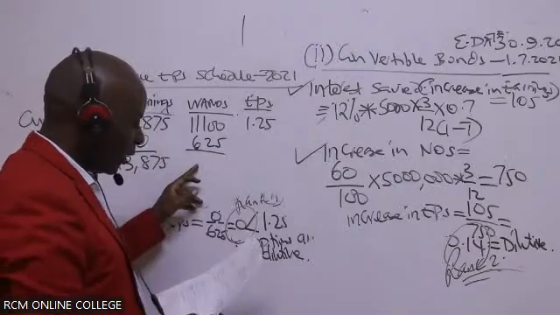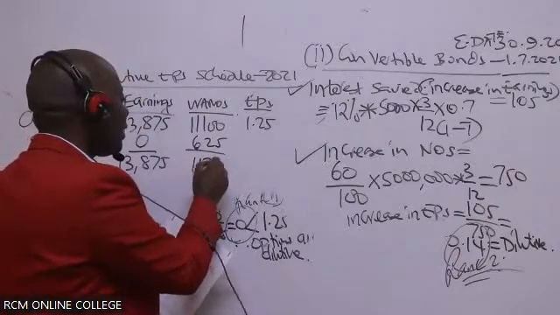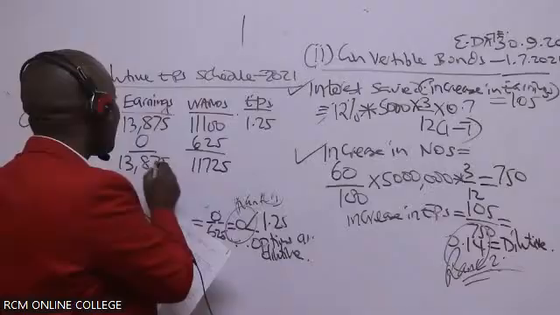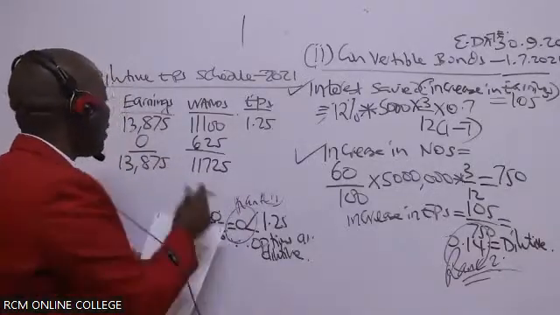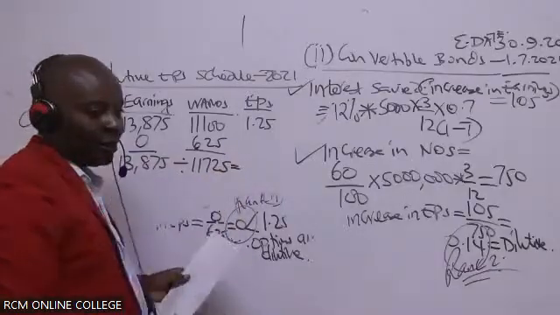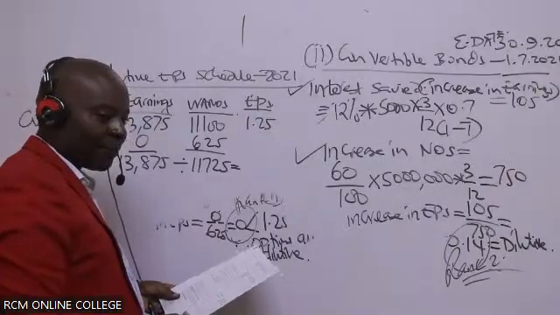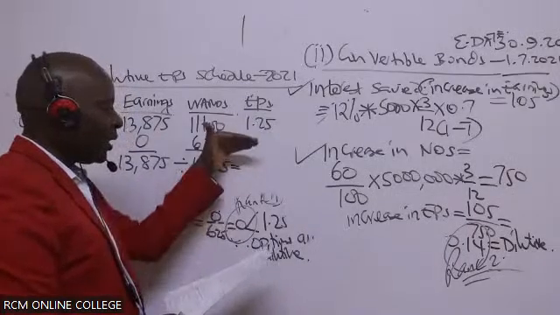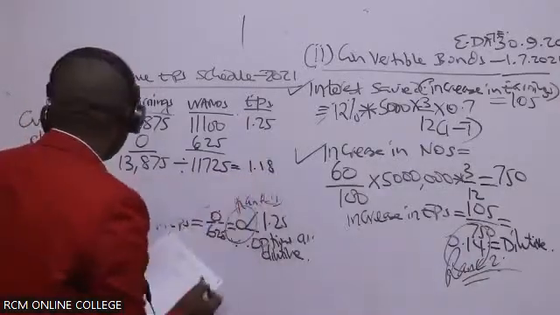I'm being given a figure of 11,725. So please divide these totals here to give me a new EPS. Is there somebody who is able to get 1.18? You can see now my general EPS is coming down. 1.18.